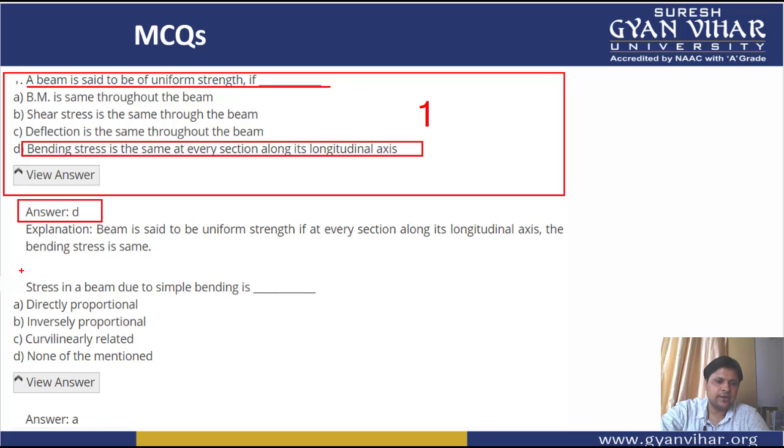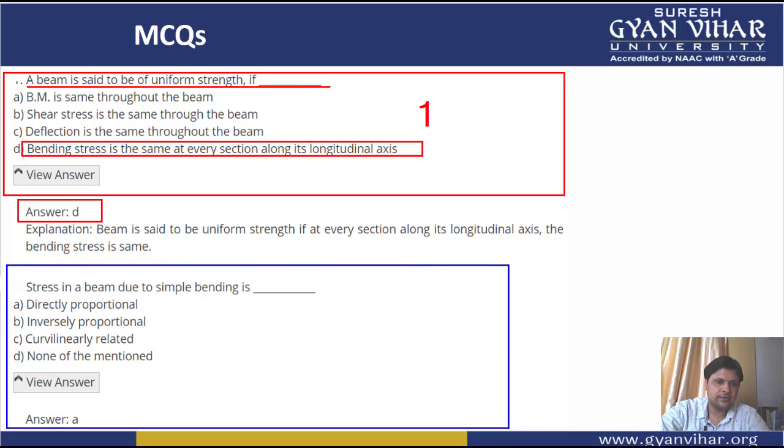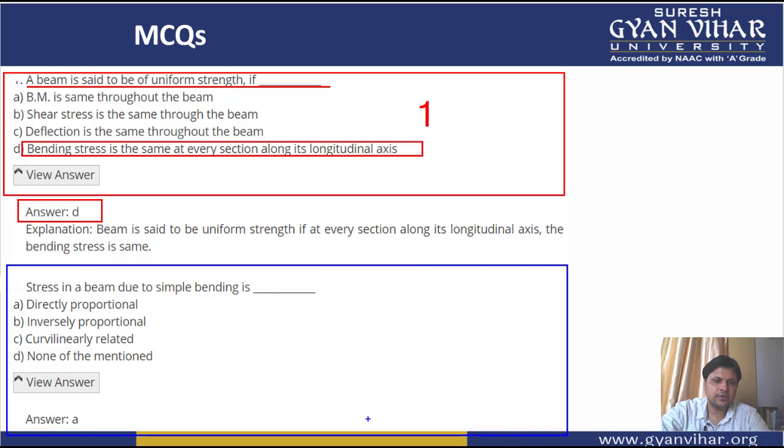Coming to the next multiple choice question. This is our next multiple choice question, students. And what is the question saying to us? The question is saying that stress in a beam due to simple bending is dash. And now what are the options?